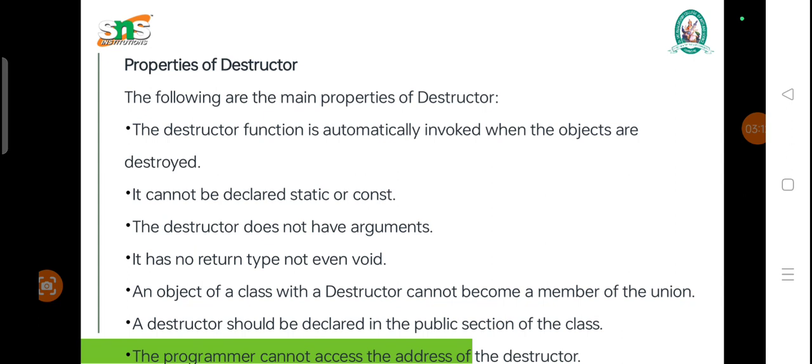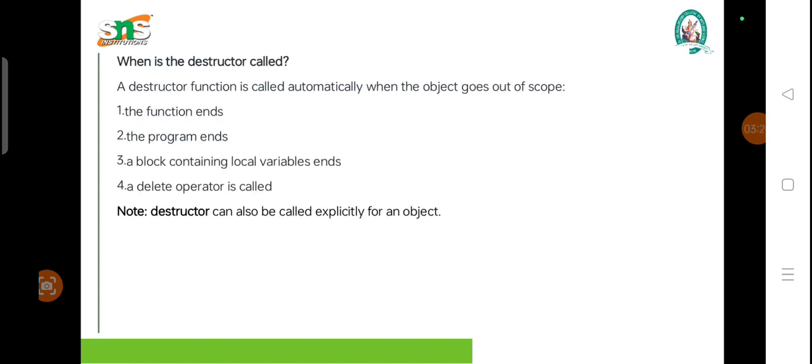A destructor should be declared inside the public section of the class, and the programmer cannot access the address of the destructor. A destructor function is called automatically when the object goes out of scope, that is, when the function ends.